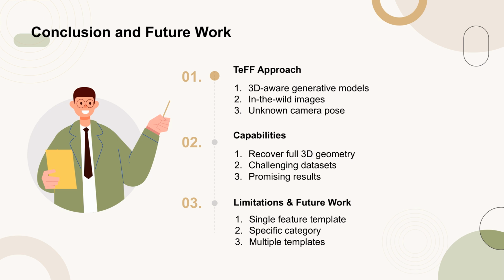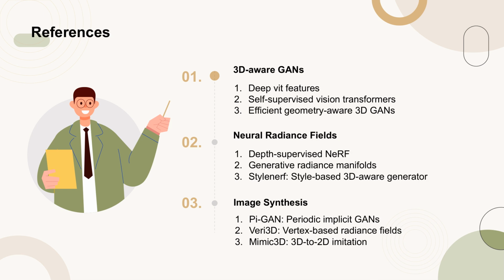In this section, we will briefly review some key references that have contributed to the development of 3D-aware generative adversarial networks, GANs. These include the use of Vision Transformer, ViT, features as dense visual descriptors, the emerging properties in self-supervised vision transformers, and the efficient geometry-aware 3D GANs.